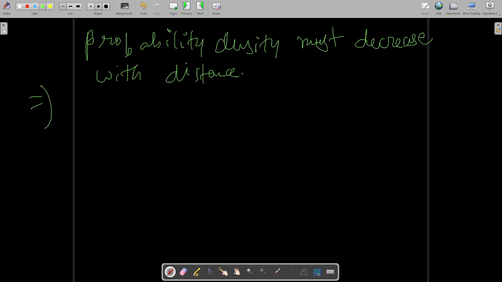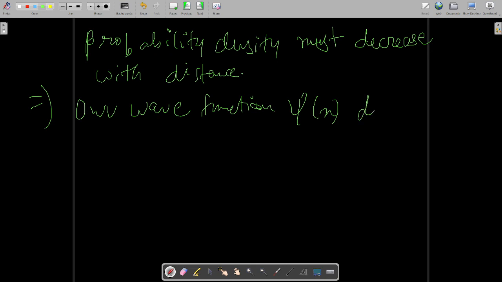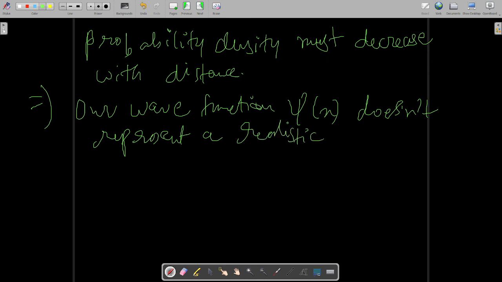So that implies that our wave function psi of x does not represent a realistic situation.